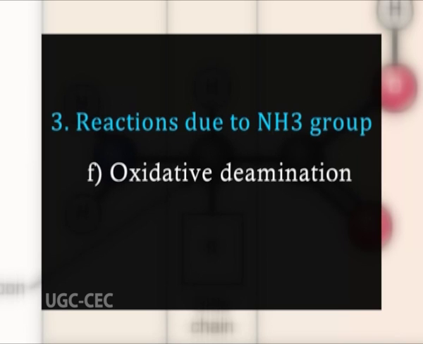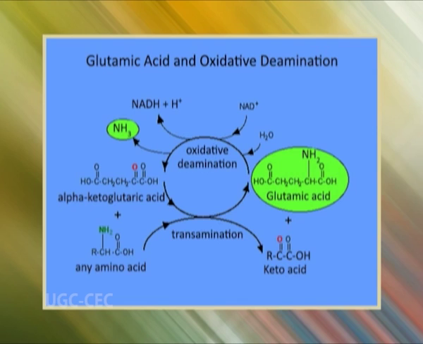Oxidative deamination. In the tissues, especially liver and kidney, amino acids undergo oxidative deamination and form keto acids and ammonia. Amino acid on oxidation gets converted to imino acid, which on reacting with water molecule gets converted to keto acid.